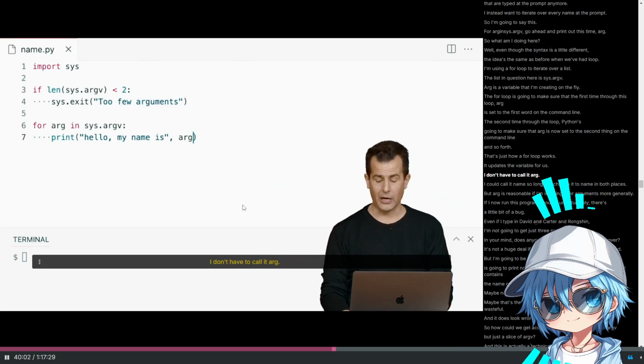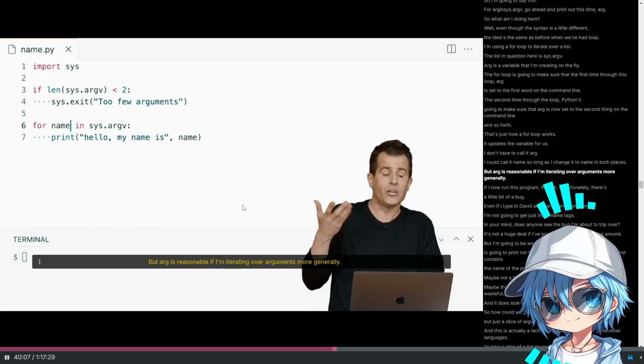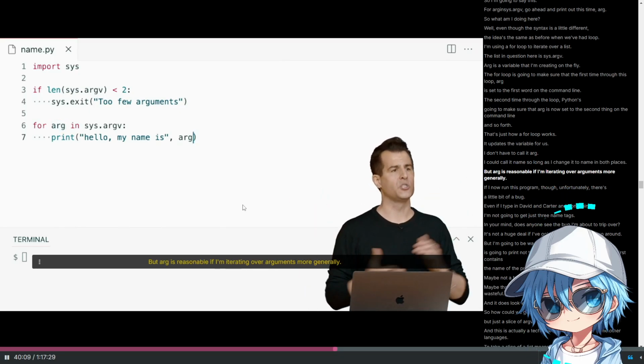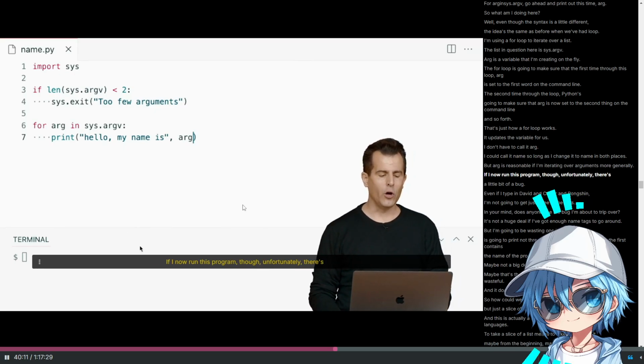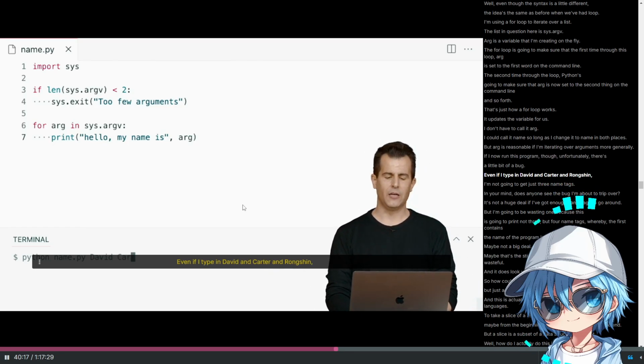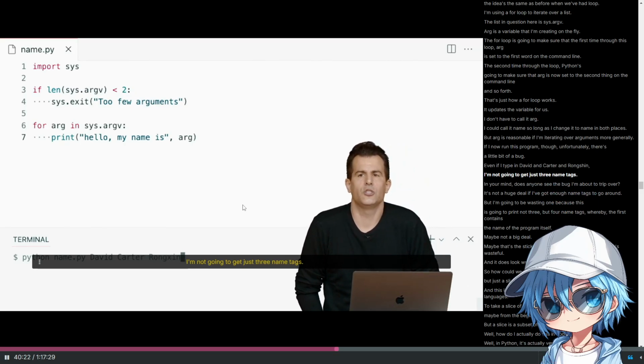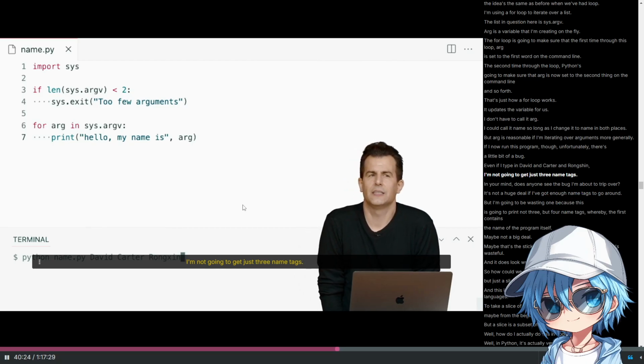I don't have to call it arg. I could call it name, so long as I change it to name in both places, but arg is reasonable if I'm iterating over arguments more generally. If I now run this program, though, unfortunately, there's a little bit of a bug. Even if I type in David and Carter and Rongshin, I'm not going to get just 3 name tags.